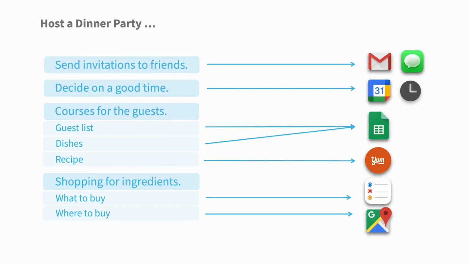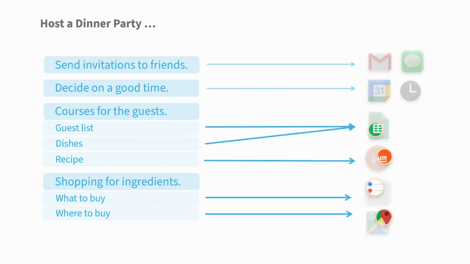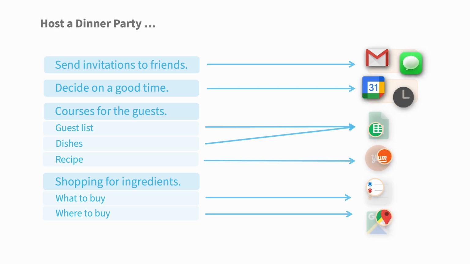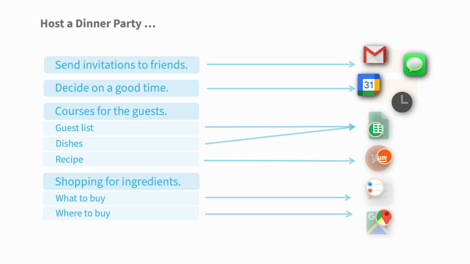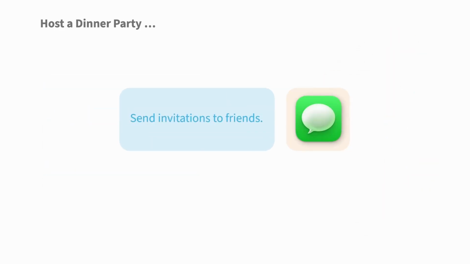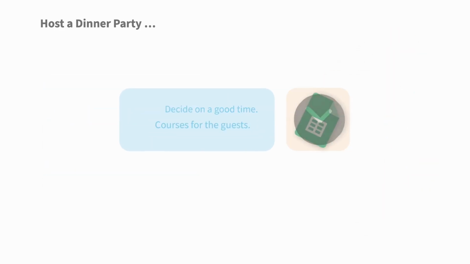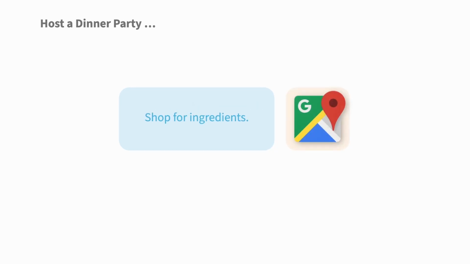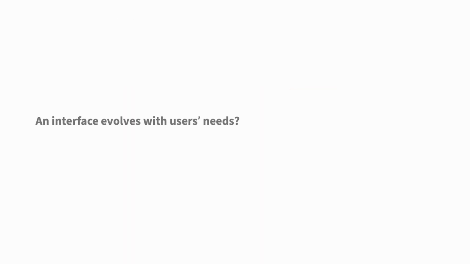However, these applications either provide excessive, unnecessary features or lack the ones the users actually need. Moreover, because these applications don't work with each other, users have to manually transfer information among them. What if the interface could be generated and evolve with users' needs, providing the exact information and functionality? But how do we approach it?